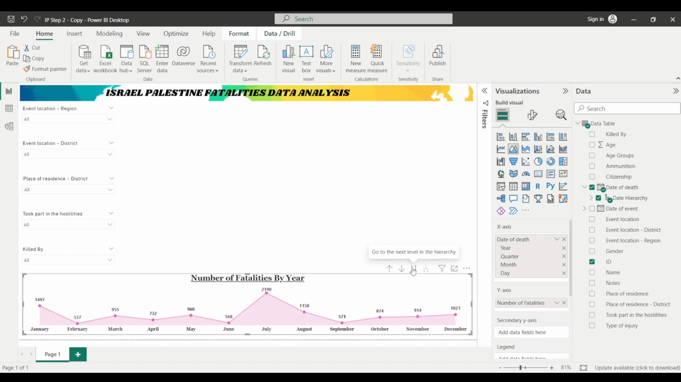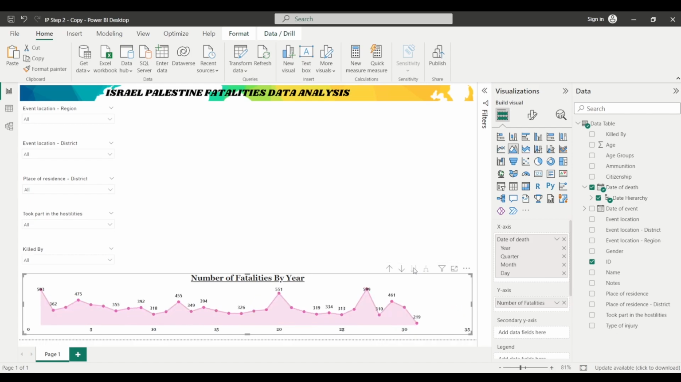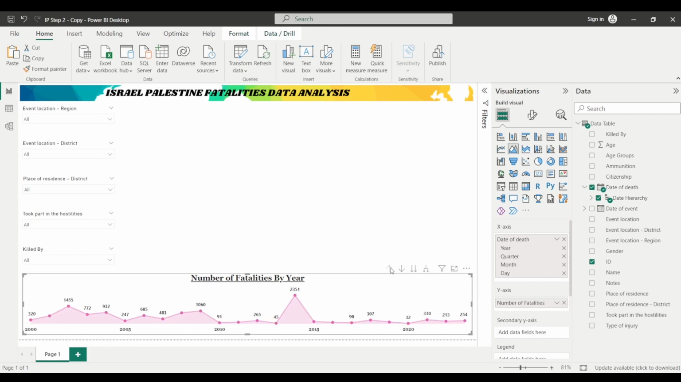And if you further click on this option, then this will give you the data according to different dates, right? And you can hover your mouse over this area and see the insights according to the dates as well. Now you are required to simply click on drill up, and this is the chart that we have created.